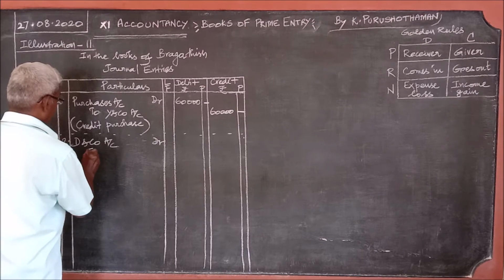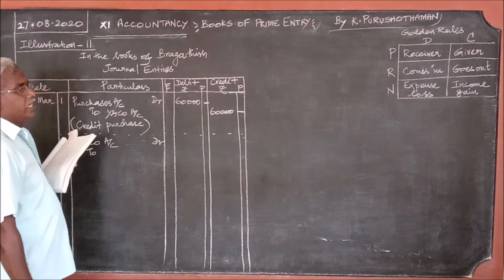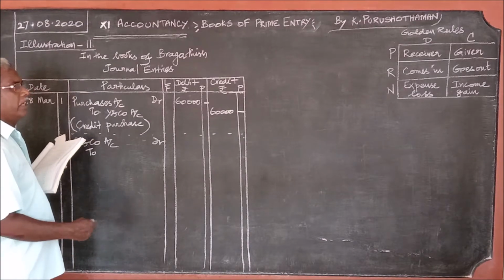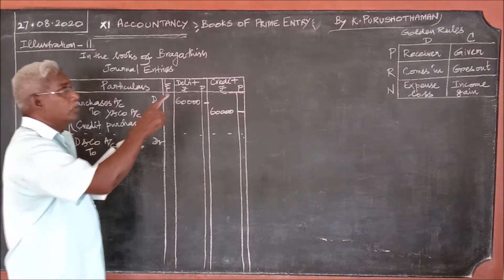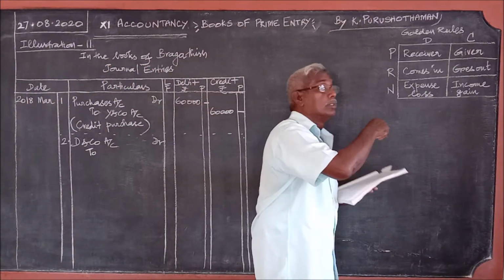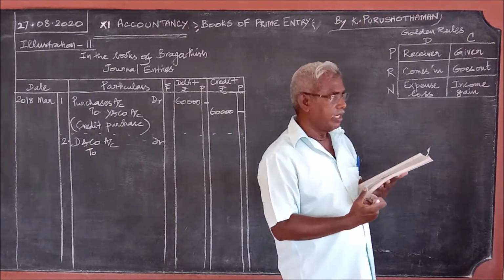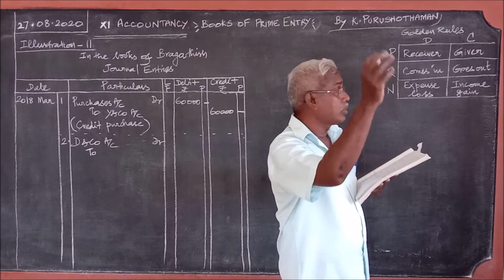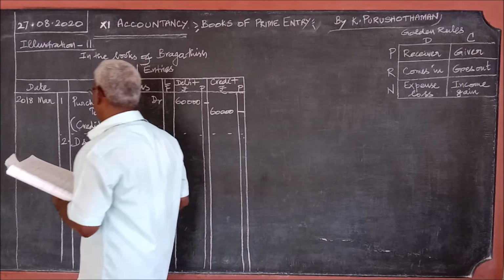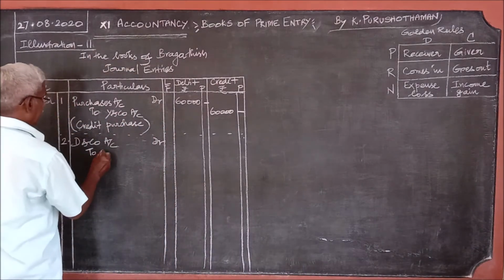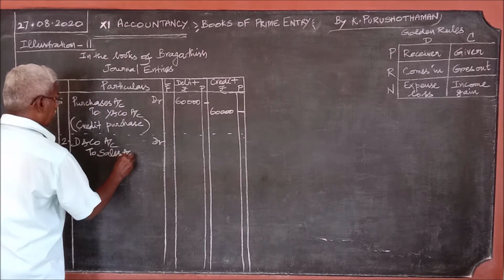To. When goods are sold away, whether it is on cash basis or credit basis or whatever the basis it is, what goes out? Goods go out. When goods are purchased, goods come in. When goods are sold away, goods go out. So goods account we should write, but in accountancy there is a rule for sale of goods, sales account.